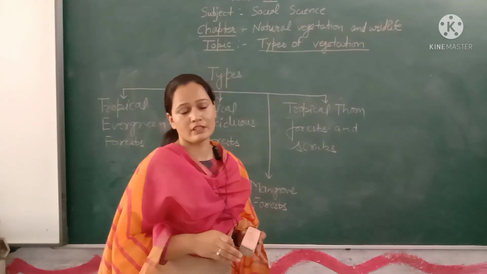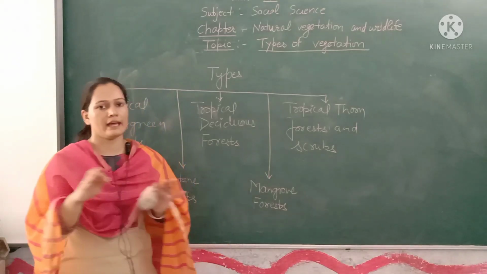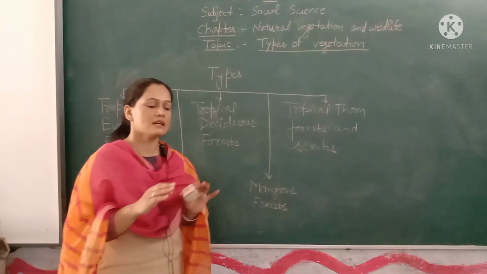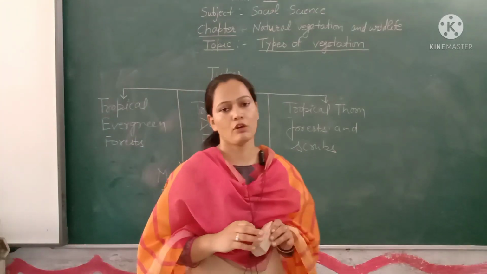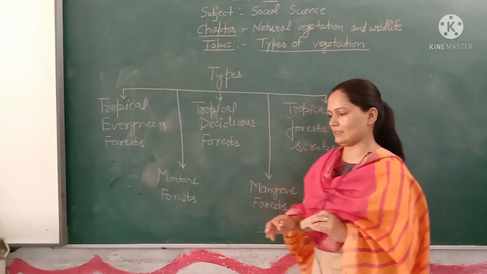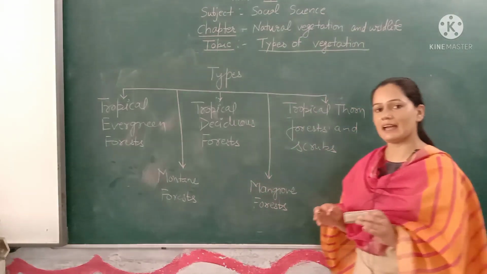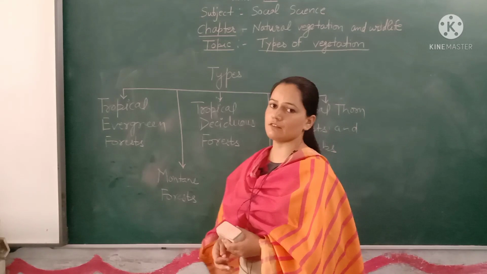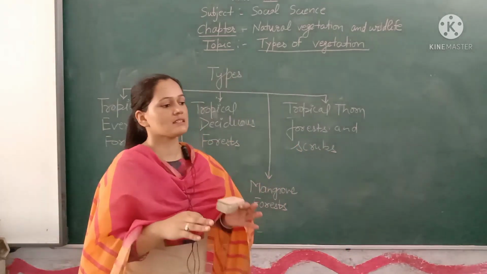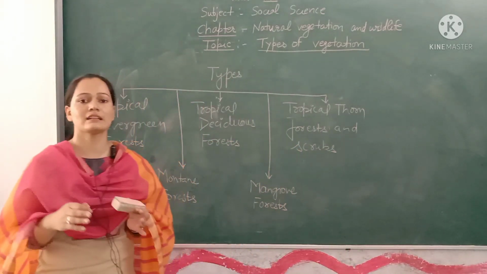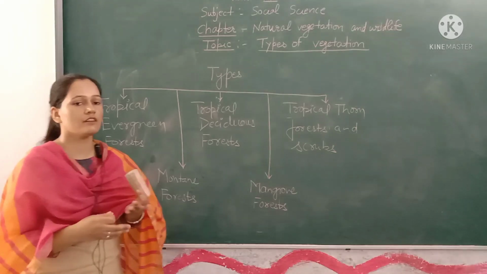Today we are going to learn about types of vegetation. In our previous video, we studied flora and fauna. Flora means the study of plants and fauna means the study of animals. India has different flora and fauna, on the basis of which we have divided India